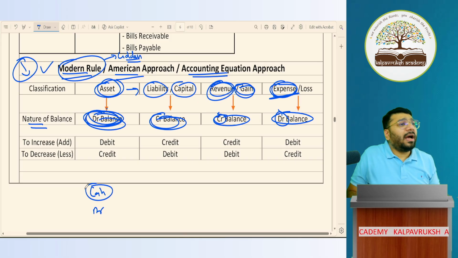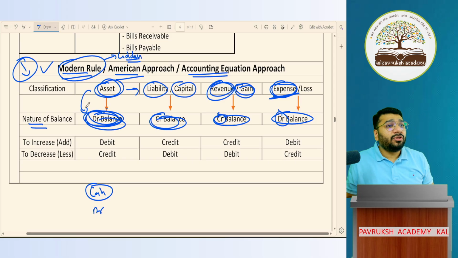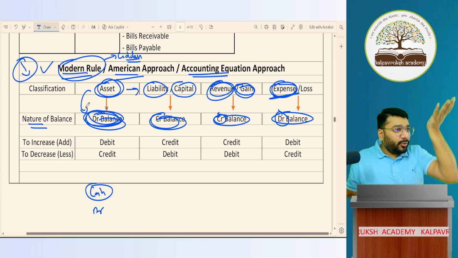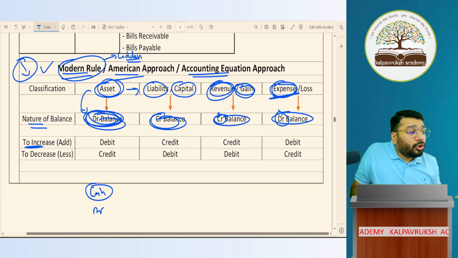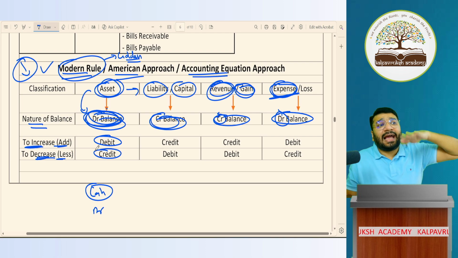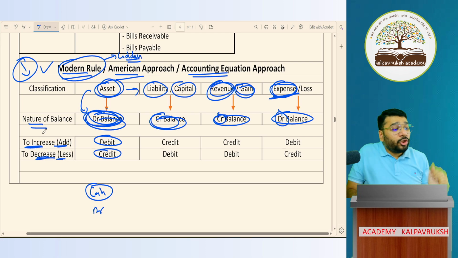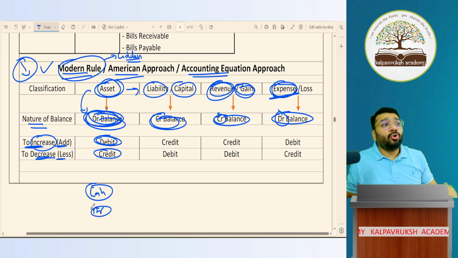Cash is an asset. Asset will always have debit balance. Now, the hero of this category is debit balance. To increase the value of the hero, we have to give a further debit. To increase any asset account, we have to give a debit. To decrease any asset account, we have to give a credit. So in my example, when Ram is contributing cash in the business, cash balance is increasing. To increase the cash account, what should I do? Give a debit.